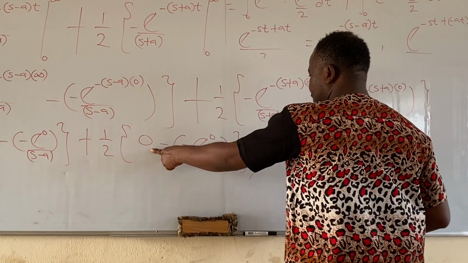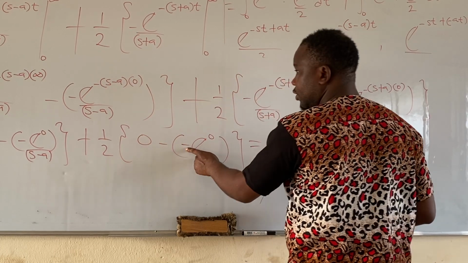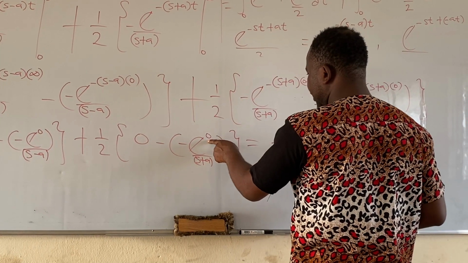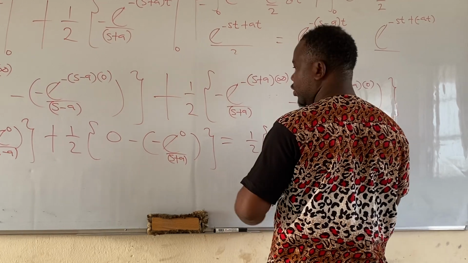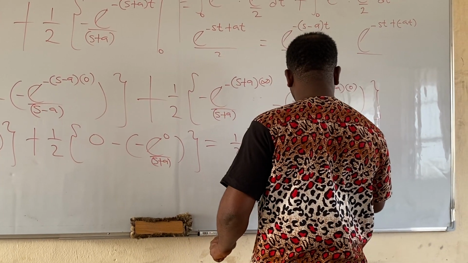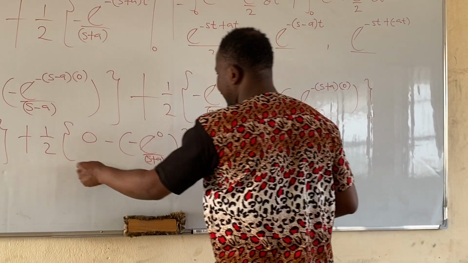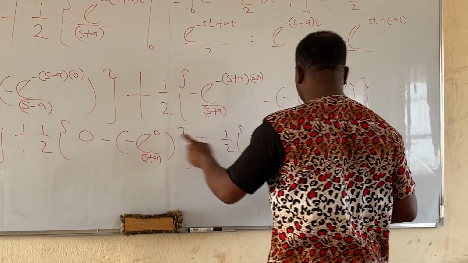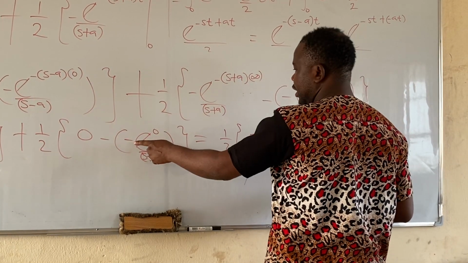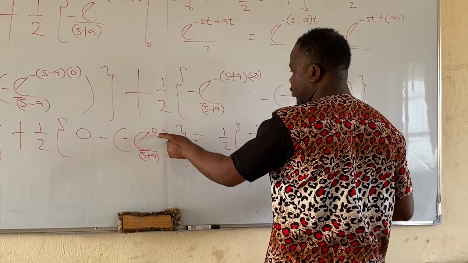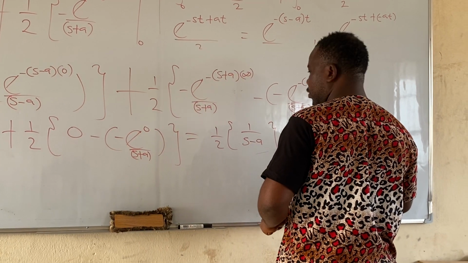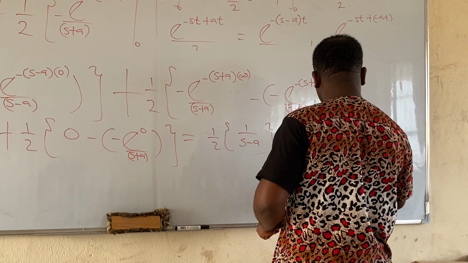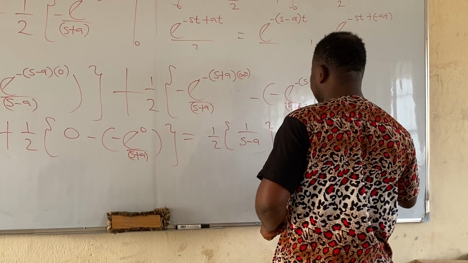Then here the same thing is applicable. Minus times minus will give us plus. Then anything raised to power 0 is 1. So here will be plus 1 all over the half. So if you use this one to multiply 0, minus times minus is plus. Anything raised to power 0 is 1, right? So 1 all over s plus a. Is that clear? Do you understand?